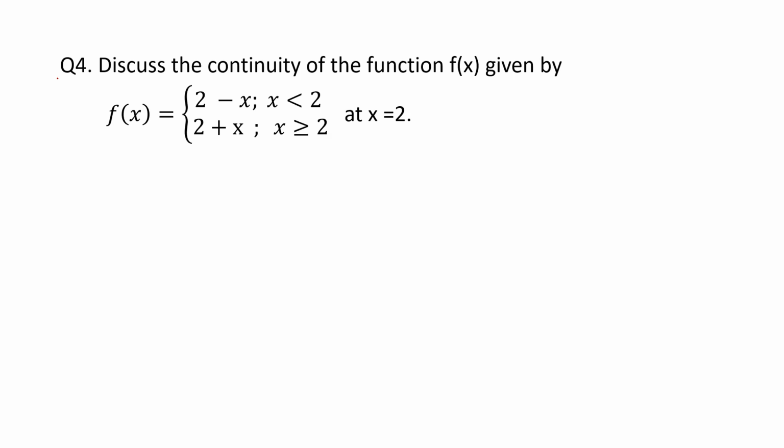Okay, Atif, very good. So Atif, what is the reason? Yes, sir. I got f of 2 as 4. The left hand limit is 4, but the right hand limit is 0. So it's not equal. Very good, very good. Limit does not exist. That's why it is not continuous.